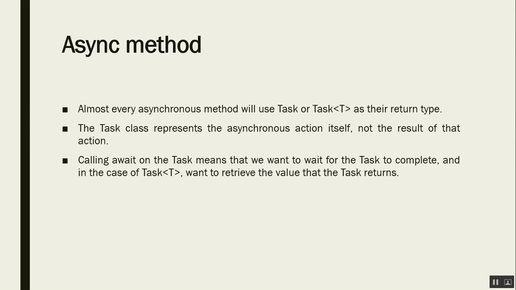So almost every asynchronous method will have a return type, and we use Task or generic Task as the return type. The Task class represents the asynchronous action itself, not the result of that action. The Task keyword indicates that it is an asynchronous action. It doesn't indicate any kind of return type. Calling await on a Task means that we want to wait for the task to complete, and in case of Task of T, we want to retrieve the value of T type that the task returns.